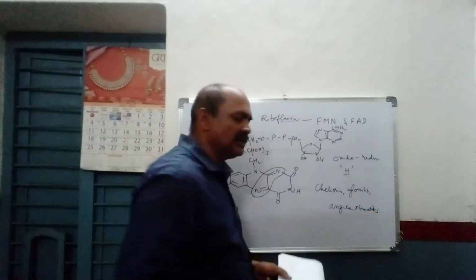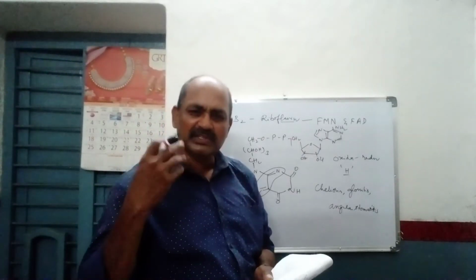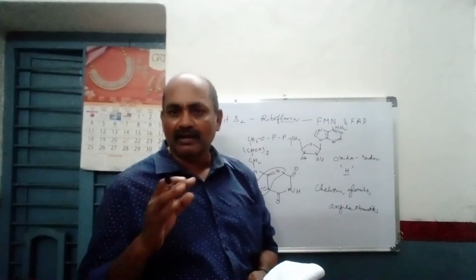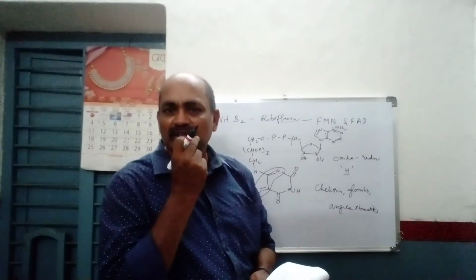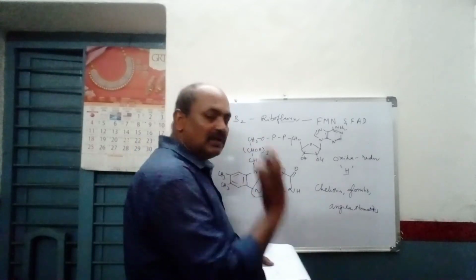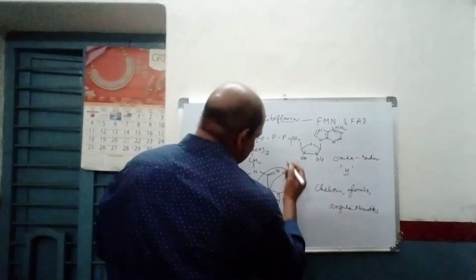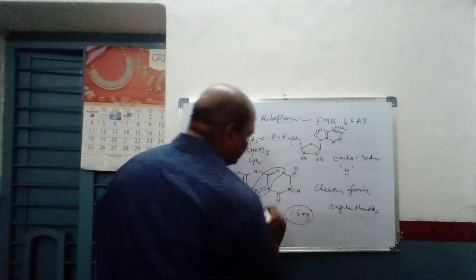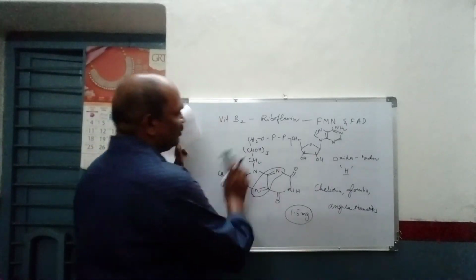Occasionally we can find the tongue converted into a somewhat different color, magenta red color. We call it noru pusindi in Telugu. And sometimes you can observe fissures in the corners of the mouth. That is also due to the deficiency of riboflavin. The daily requirement of this vitamin is 1.5 mg. That's all. Now this is about riboflavin.